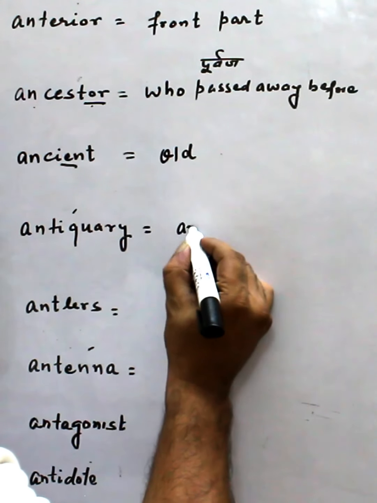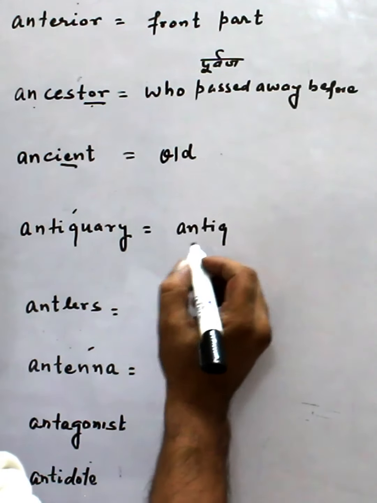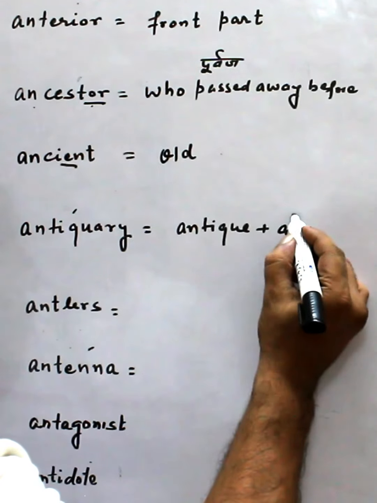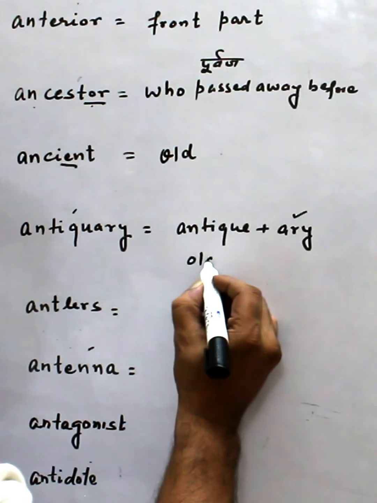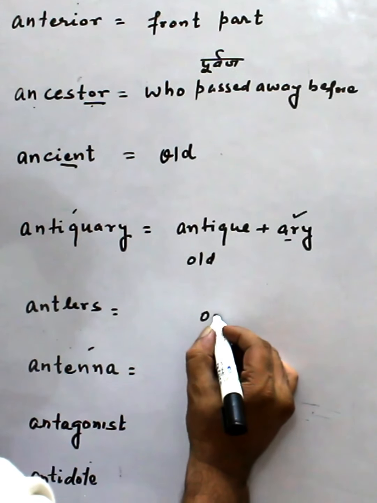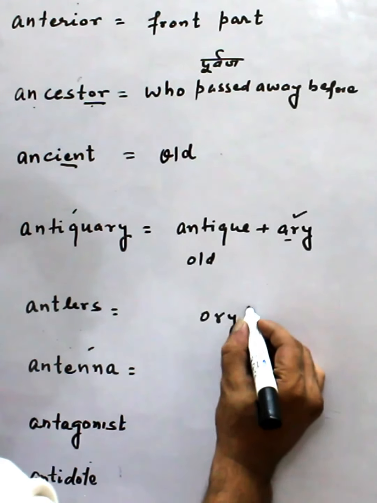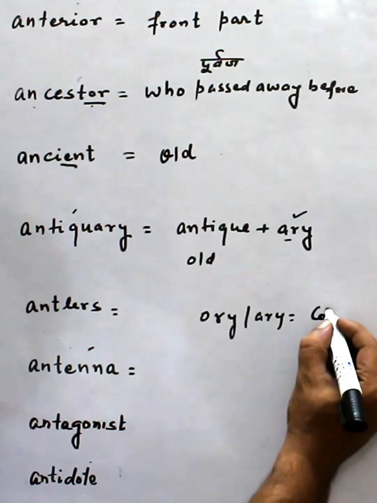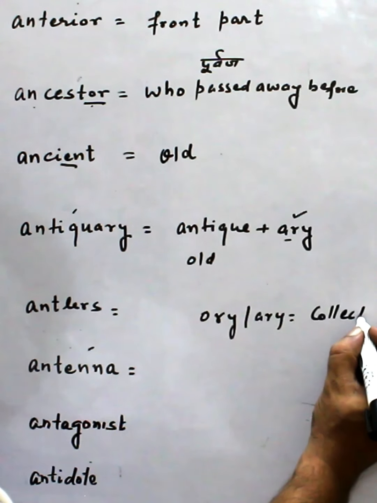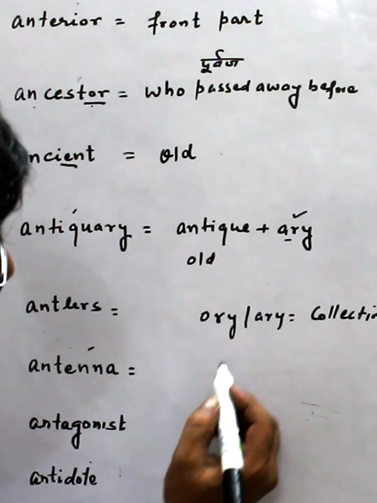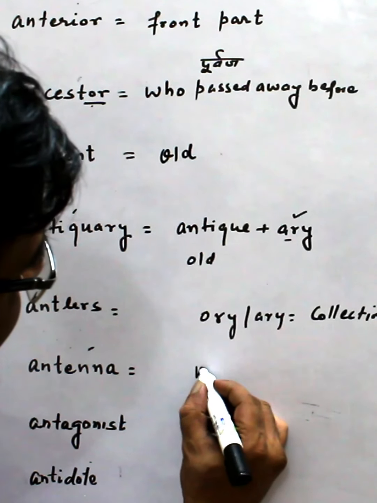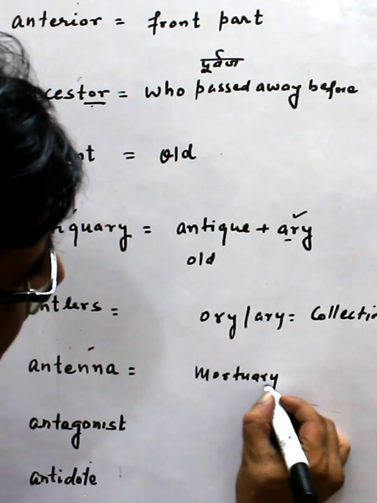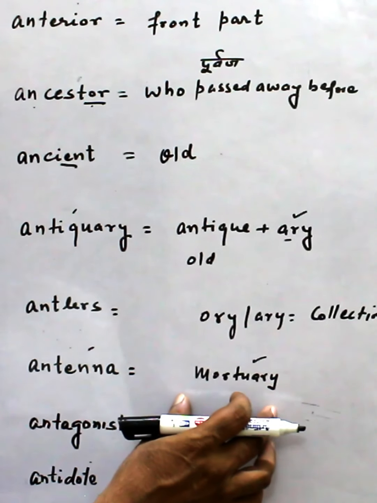Now here you see antiquary. This is antique plus ary. Now what is this ary? This is old, and ary, or sometime ori, means collection, like always I say mortuary. Mortuary is where dead bodies are collected.